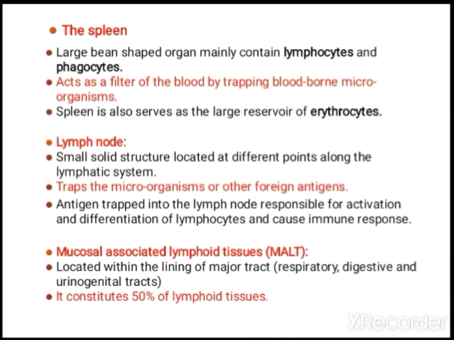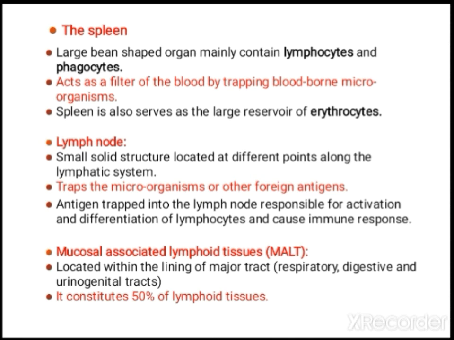Next is the lymph node. This is a solid structure located at different points in the lymphatic system. It traps microorganisms and other foreign antigens. Antigen trapped in the lymph node is responsible for activation and differentiation of lymphocytes, and it causes the immune response.